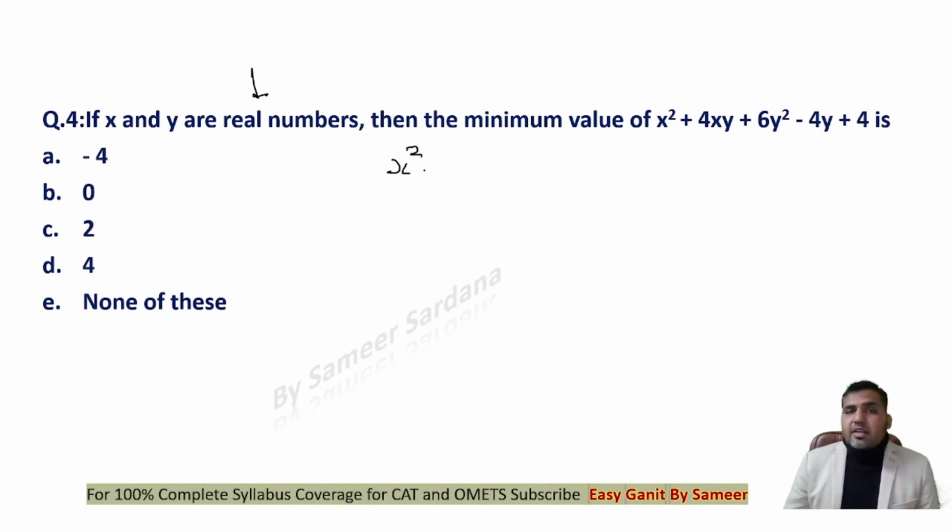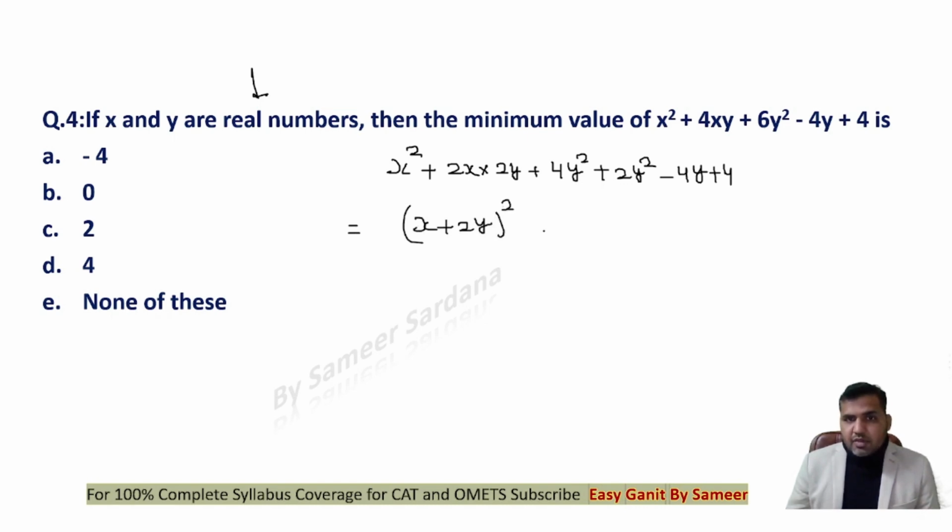Look at it, guys, right? 2xy can be written as 2x into y. Now to make it a perfect square, I need to break 6y square into two parts, 4y square and 2y square. Minus 4y plus 4, right? Now this is x plus 2y whole square, a square plus b square plus 2ab.